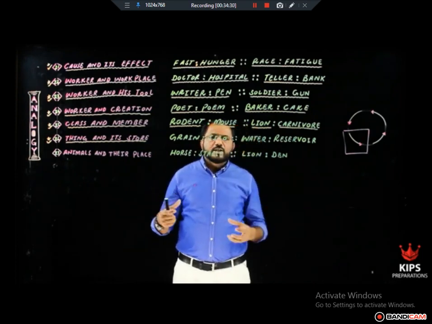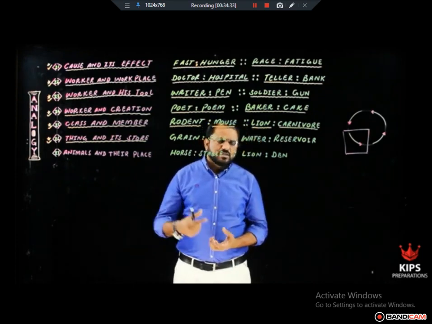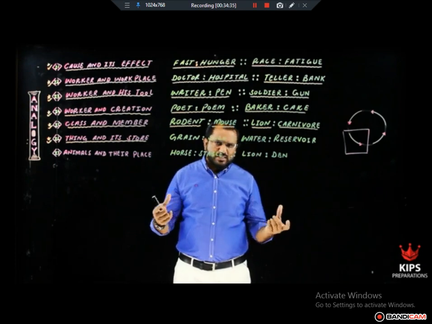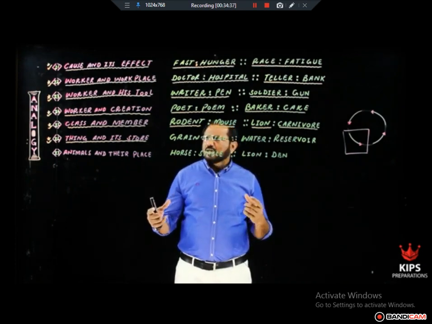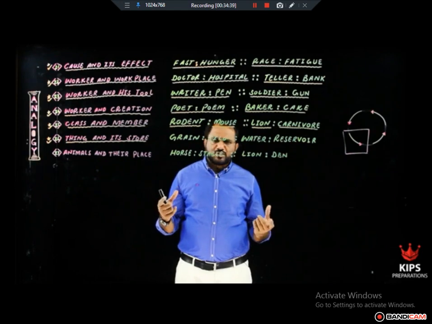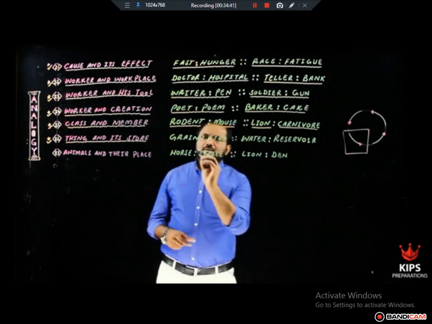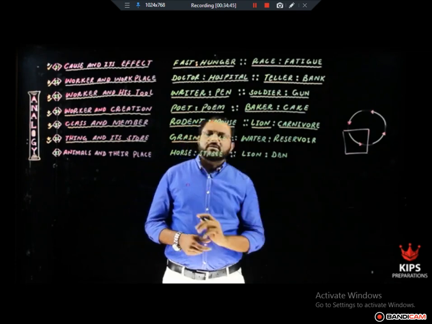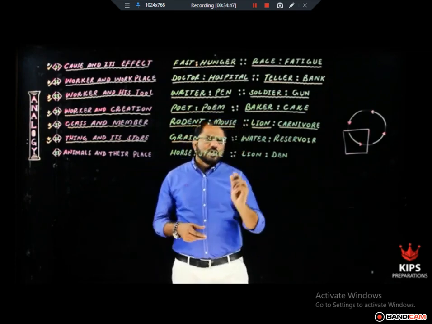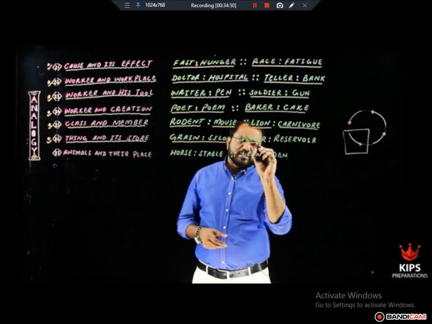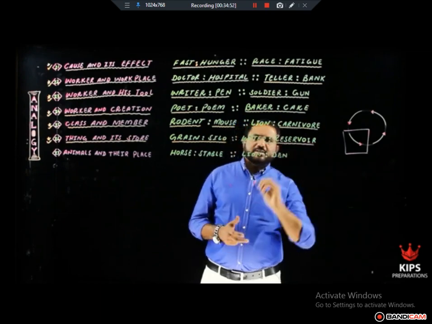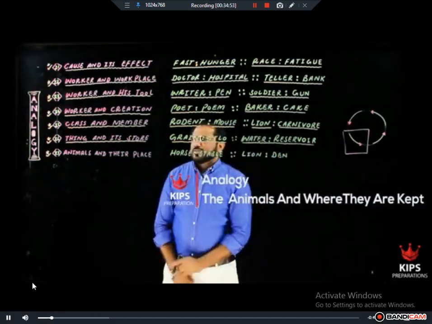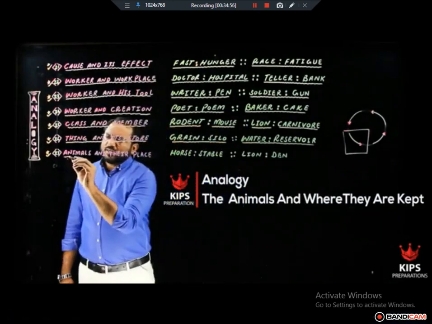Where do we keep our money? In the bank. So money and bank. This is an analogy pair which shows a thing and its storage type of relationship. For example, grain and silo. Grain is stored in silo. Water is stored in reservoir or tank. Seventh relationship is an animal and where it is kept.